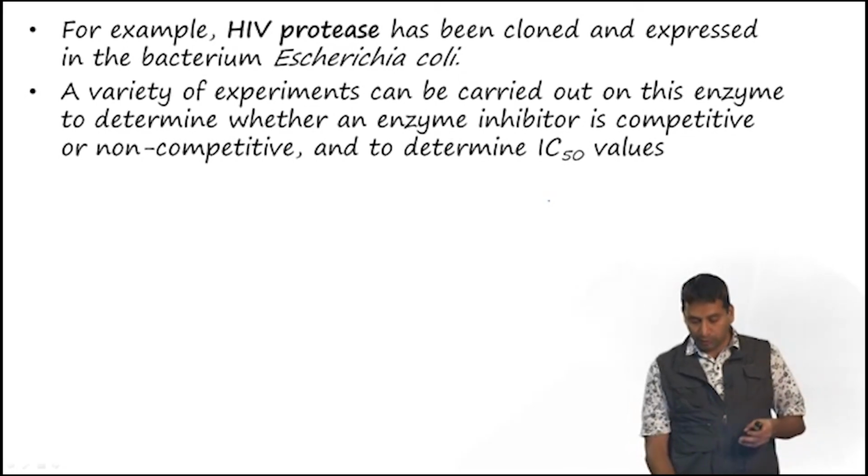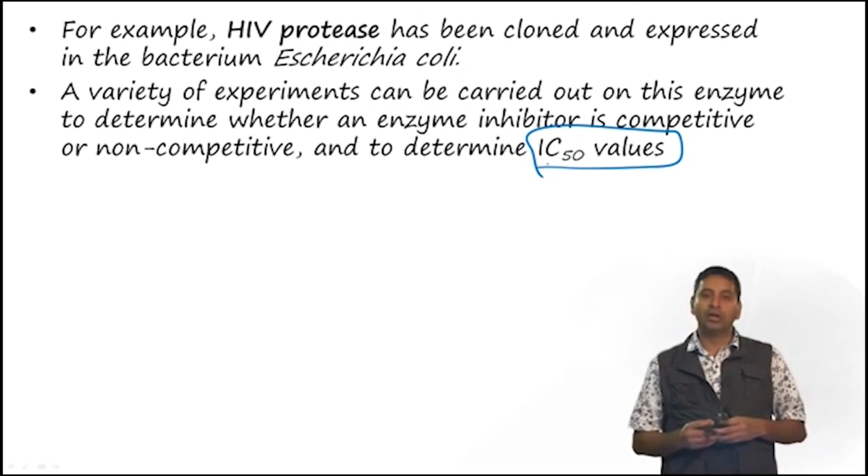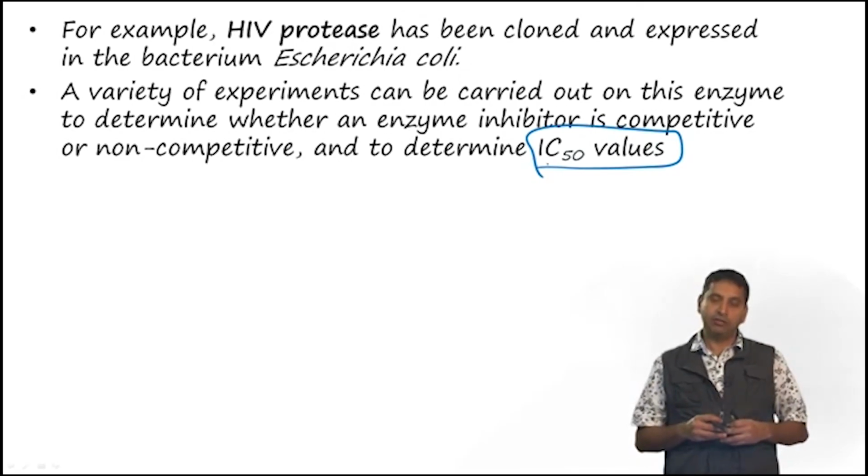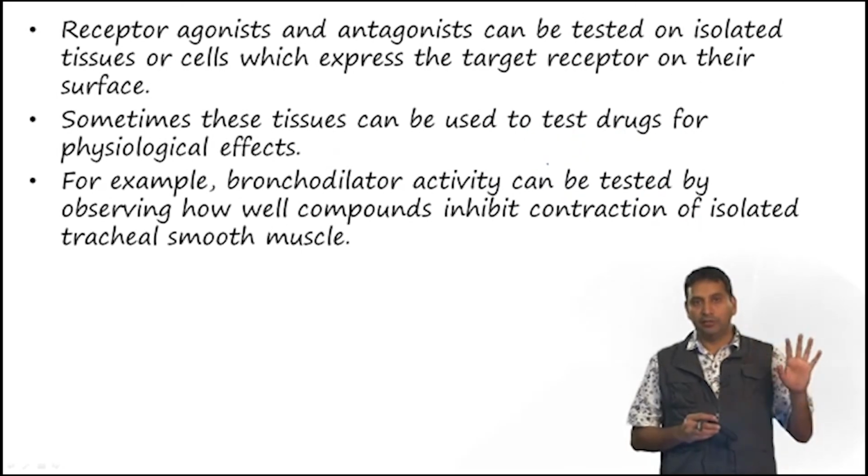And of course, the important parameter that we wish to look at is the IC50, which is nothing but the inhibitory concentration 50%.